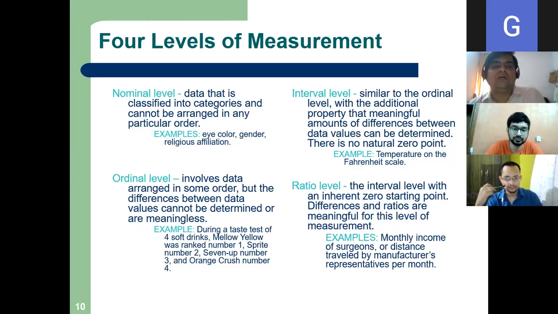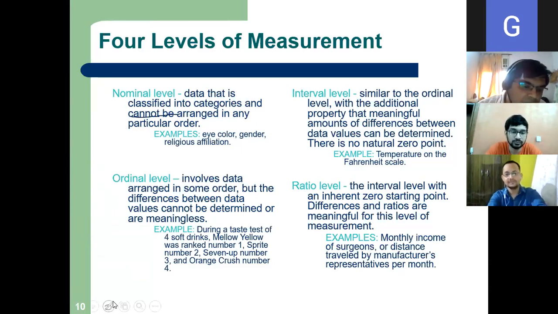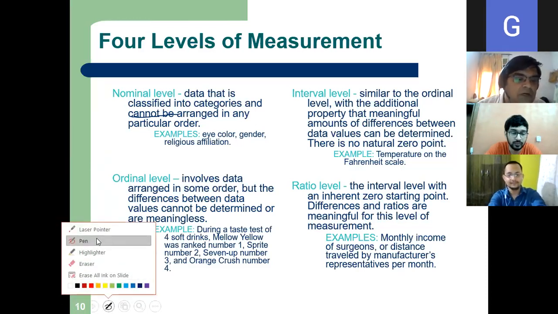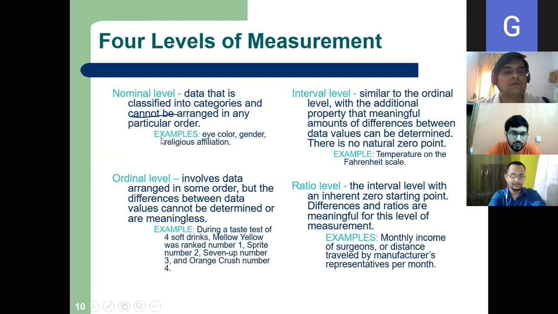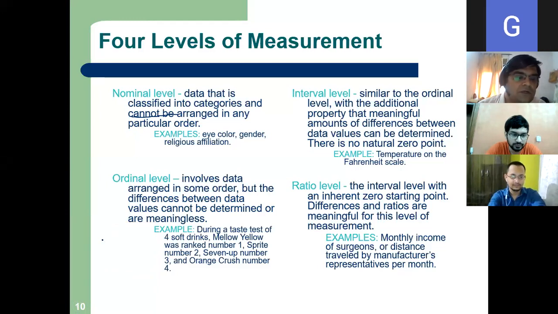Okay. So nominal level data is classified into categories, and please look here, cannot be arranged in any particular order.